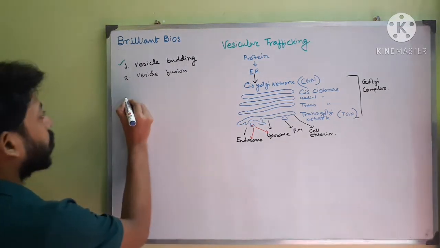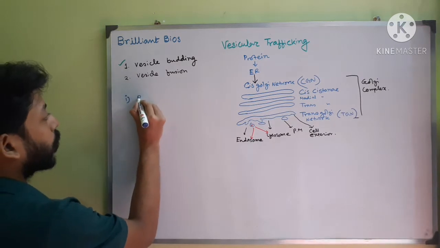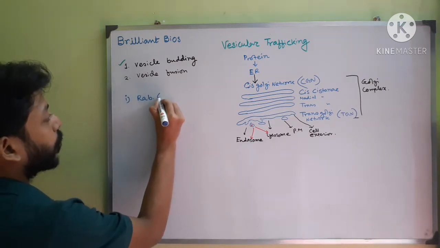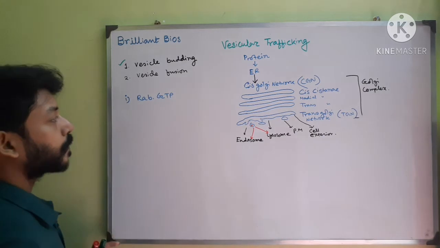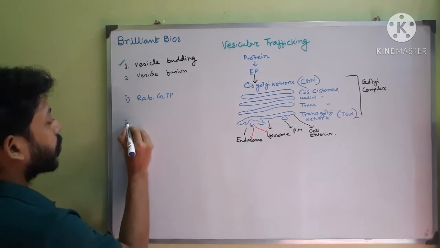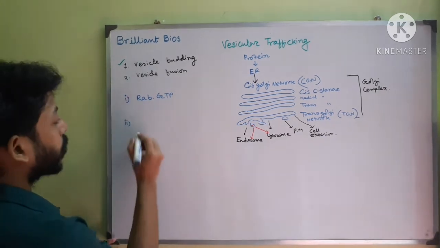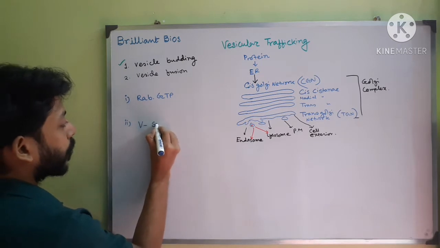The first protein you have to remember is called RAB-GTP protein, RAB-GTP. The second protein that is useful for this fusion is called V-SNARE.